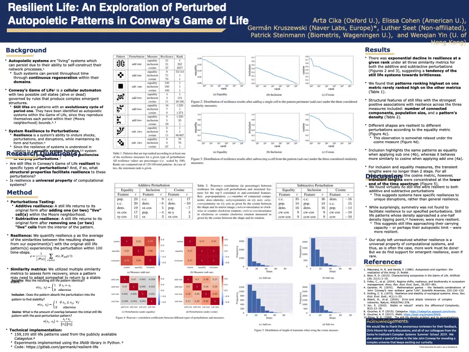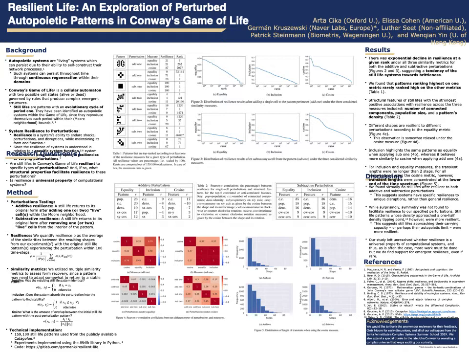We first ranked each still life by the three self-similarity metrics. As we show in table 1 and figures 2 and 3, which you can find at the top of the middle of the poster, still lifes that were ranked highly on one similarity metric were rarely ranked highly on the other metrics. Further, no still life was the most resilient to more than one type of perturbation. That said, we found exponential decline in resilience across the similarity metrics at a given rank for both additive and subtractive perturbations. This suggests to us that in this system, still life tends towards brittleness.